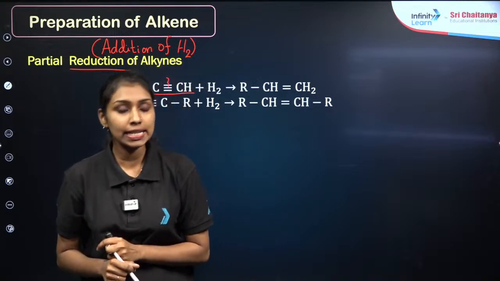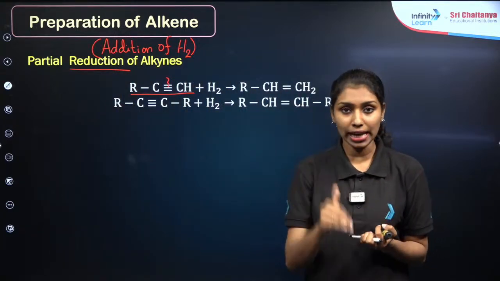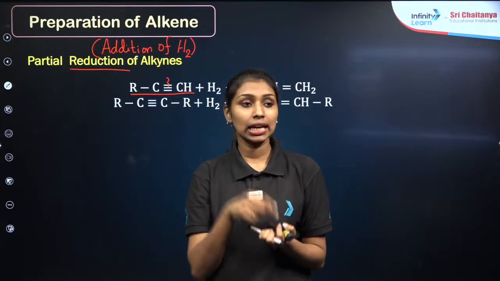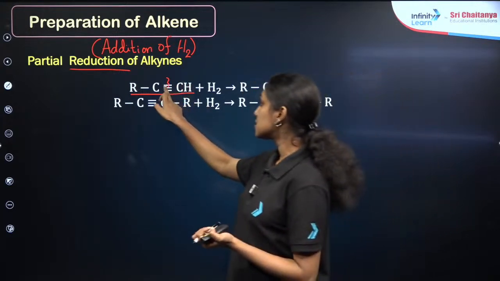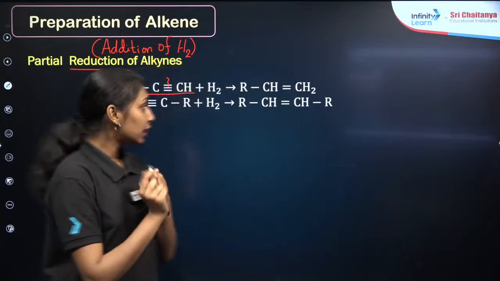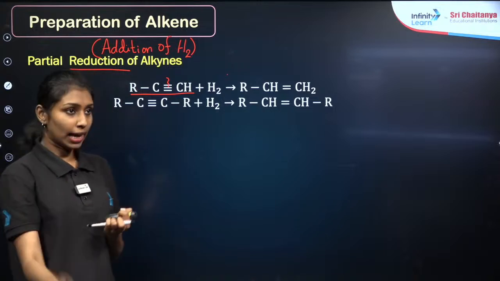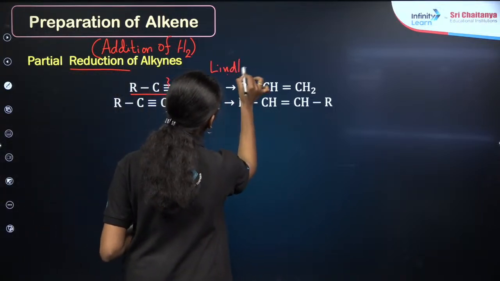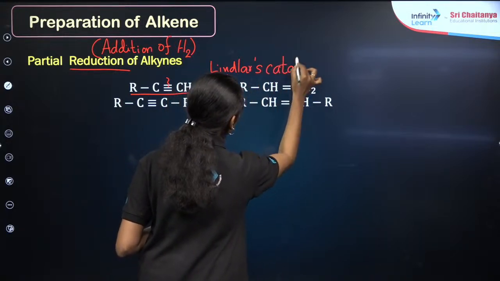So in the case of alkenes also we have seen about the hydrogenation, or the addition of hydrogen in presence of nickel, platinum, palladium. There will be a catalyst. But here if you are using nickel, platinum and palladium, this triple bond carbon is directly converted into alkane, single bonded carbon. So we need to control the reaction like this. So this is known as the partial reduction of alkynes. Here we are using a catalyst known as Lindlar catalyst.